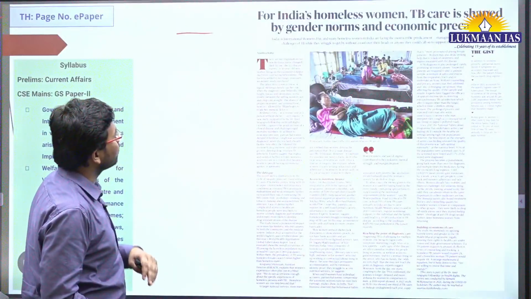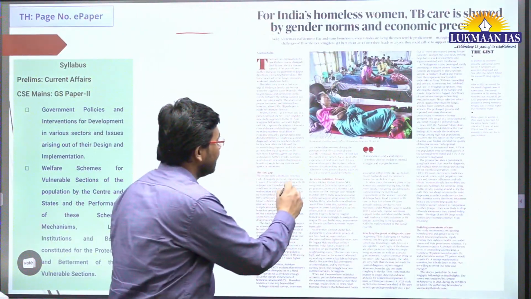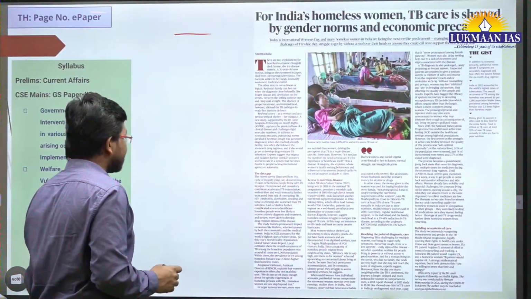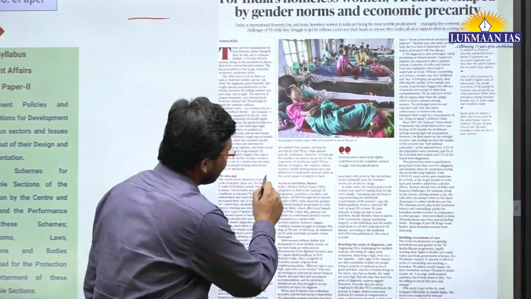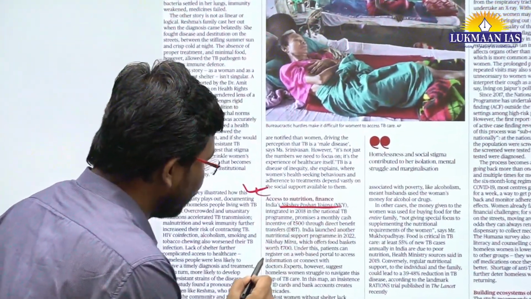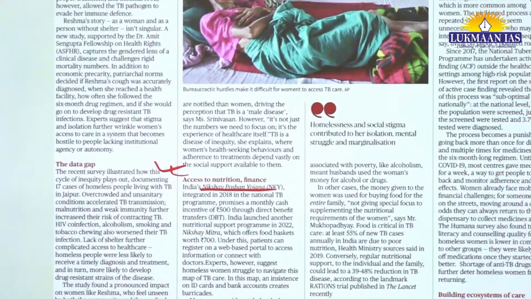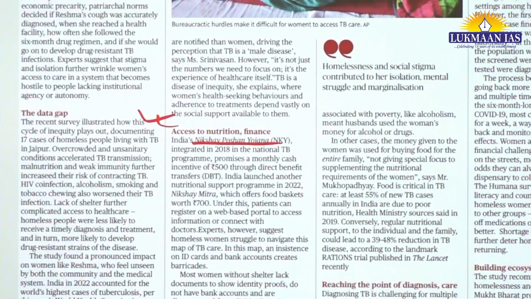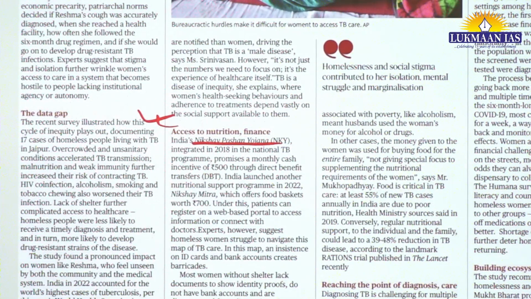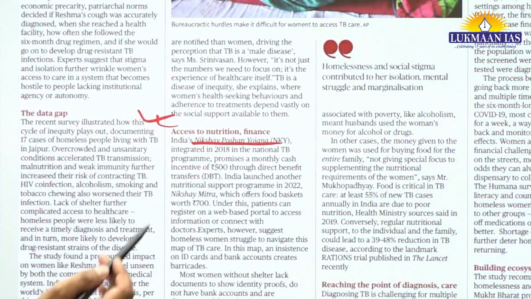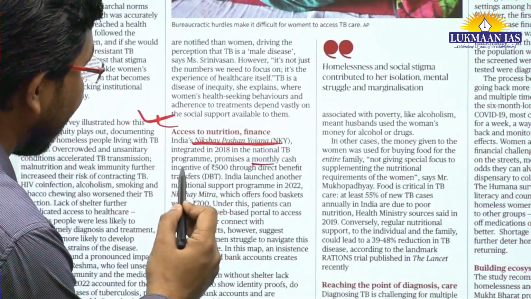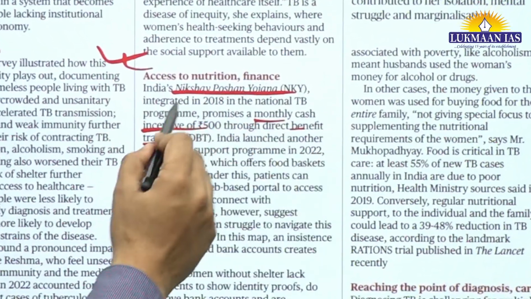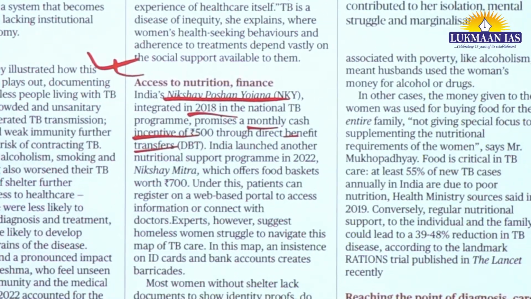And in this article, authors have also discussed some of the initiatives related to access to nutrition. One of the initiatives is known as India's Nikshay Poshan Yojana. Okay, so what is Nikshay Poshan Yojana? Basically, it is a government of India scheme to provide nutritional services to patients. So under this scheme, it promises a monthly cash incentive of 500 rupees through direct benefit transfer, and this was integrated in 2018 into the national TB program.